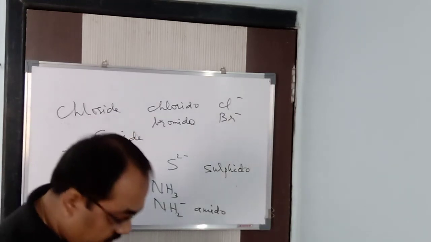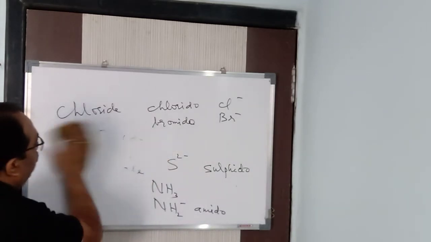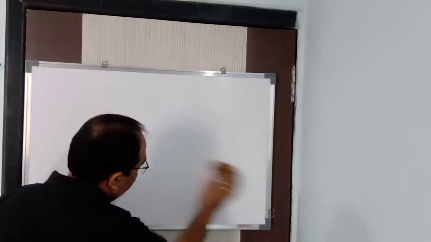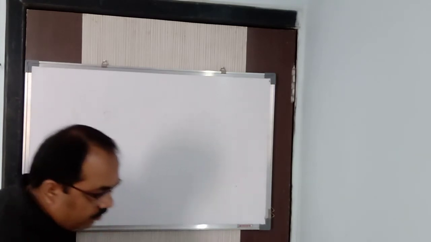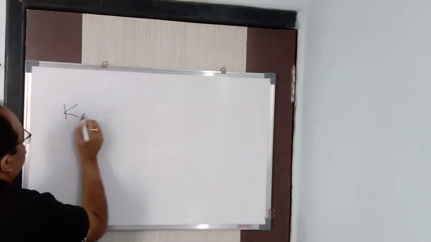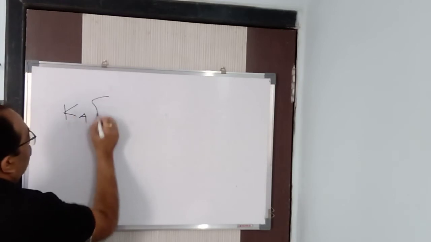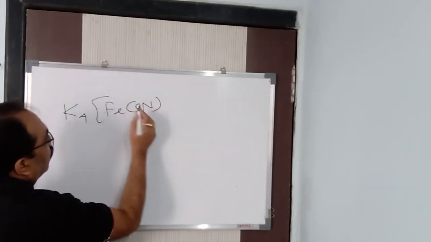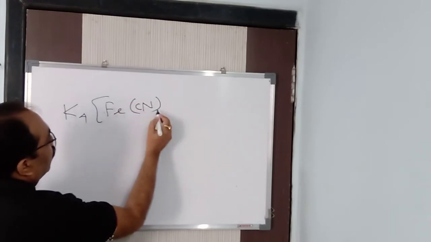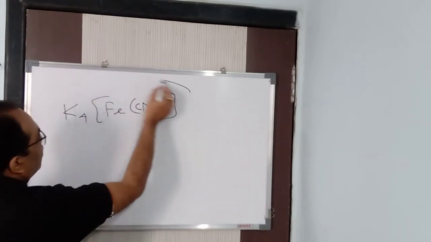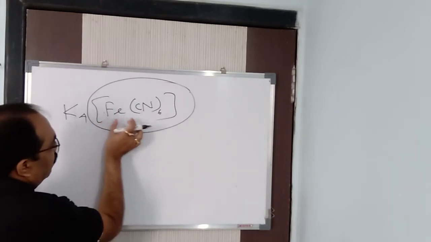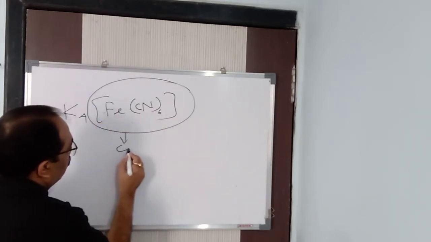Next, we will come to the complex ion. Which is a complex ion? Suppose I gave you the example of K4Fe(CN)6, isn't it? So this is your complex ion, which contains the central metal atom and the ligands. This is your complex ion.